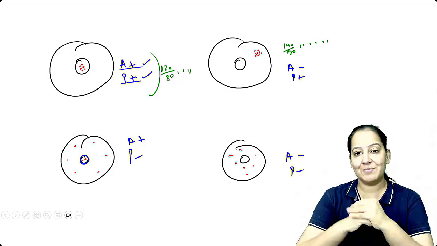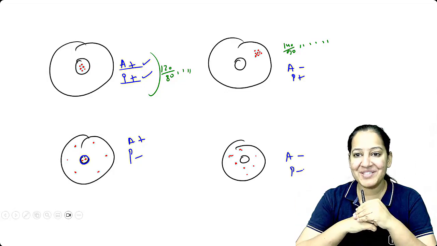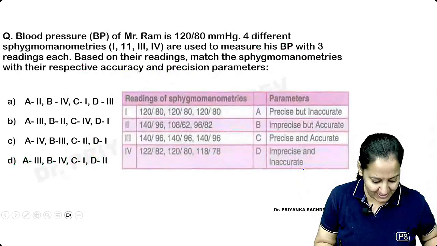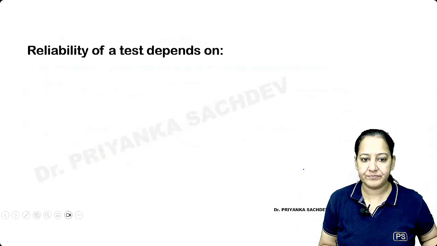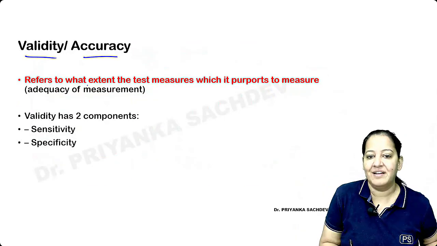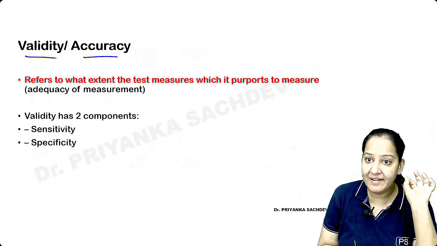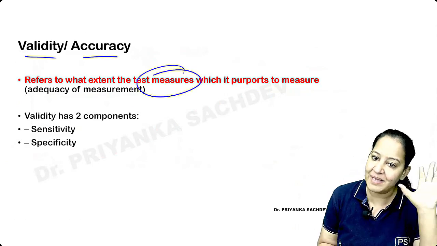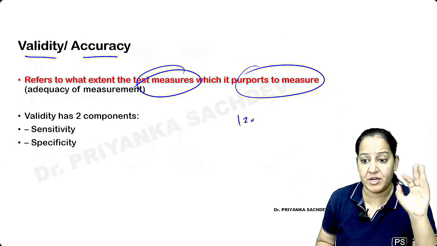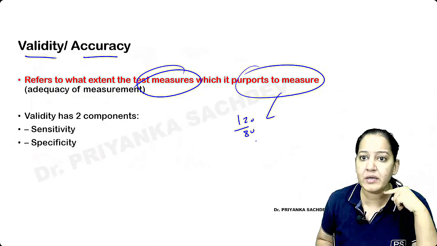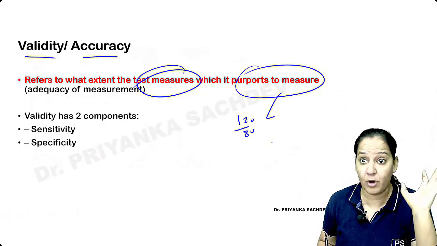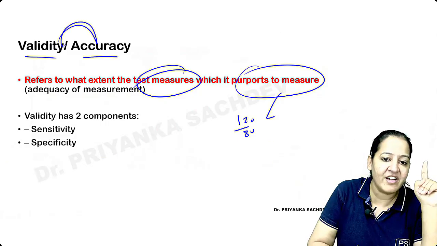This is the best way I can explain to you. Accuracy and precision. Accuracy is the correct answer, the validity. Accuracy is known as validity. So what is accuracy? Accuracy is the validity. What the test intended to measure, the test is measuring that only. The test measures what it is purposed to measure. I want to measure blood pressure. It's 120 by 80. So the test should measure that only, and should not measure anything else. So that is accuracy, or validity. One and the same thing. First learn that validity and accuracy are the same.